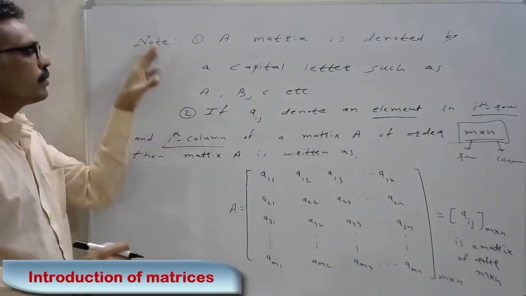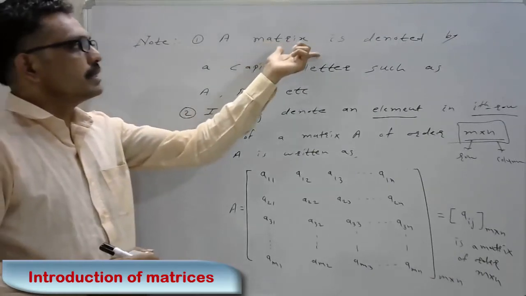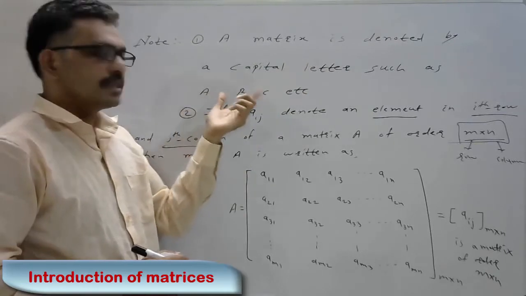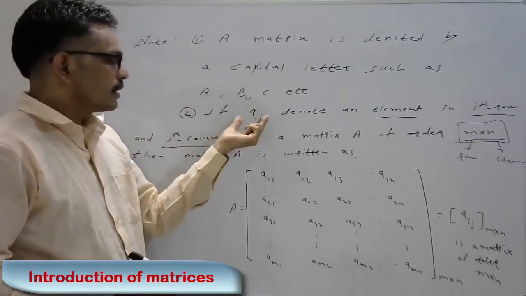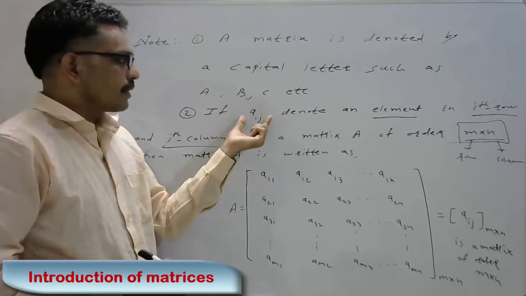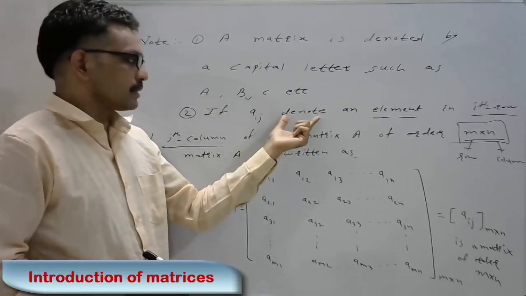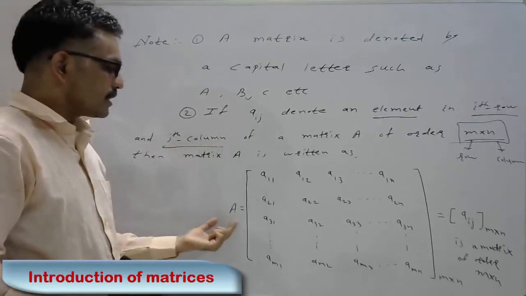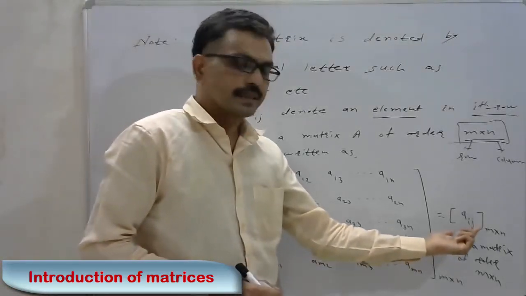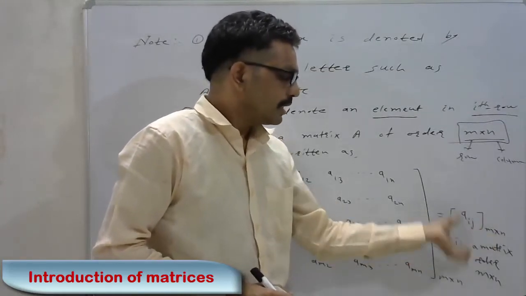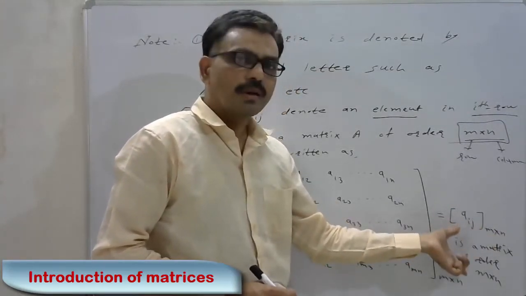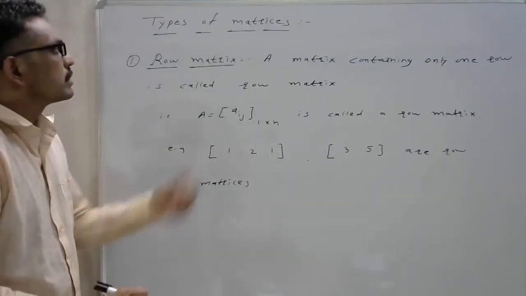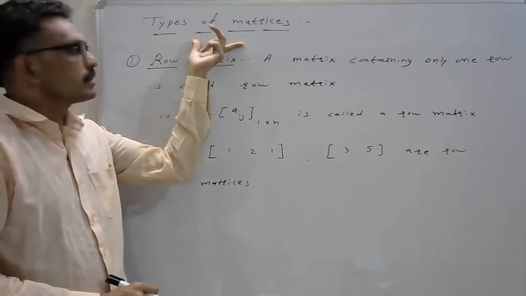Here we note that a matrix is generally denoted by a capital letter such as A, B, C, etc. And Aij denotes an element of the matrix in the ith row and jth column, and can be written as A equal to Aij of order m by n, that is, a matrix of order m by n. Now we will discuss types of matrices.